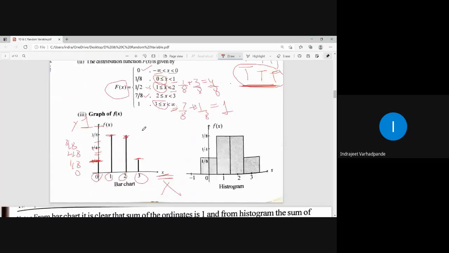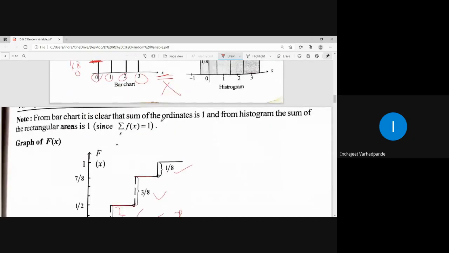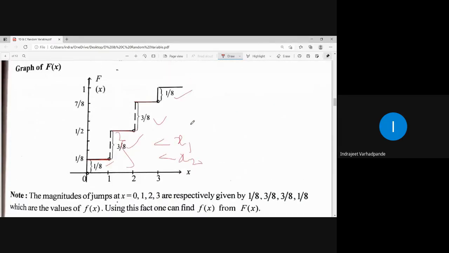So this is the graph of small f of x, which is denoted by the graphical representation. From the bar chart, it is clear that the sum of the ordinates is 1. So graph of capital F of x, which is the distribution function, it jumps at 0, 1, 2, 3 given by 1 by 8, 3 by 8, 3 by 8 and 1 by 8.